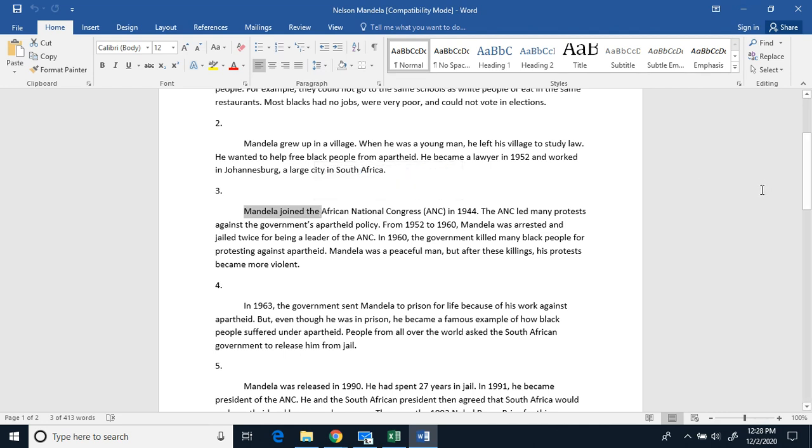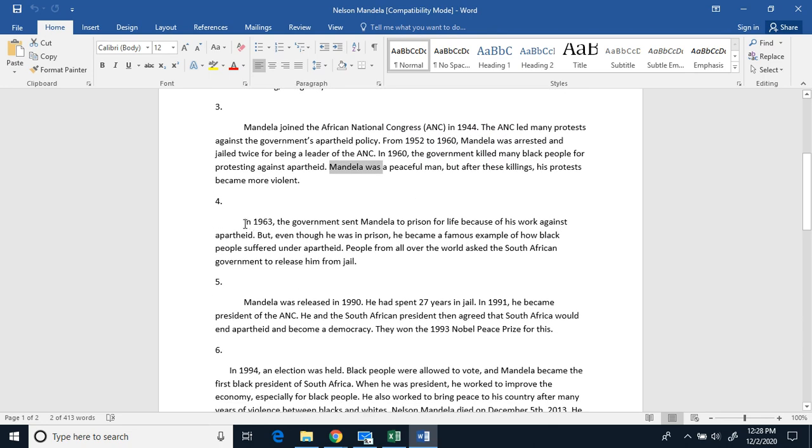Mandela joined the African National Congress, ANC, in 1944. The ANC led many protests against the government's apartheid policy. From 1952 to 1960, Mandela was arrested and jailed twice for being the leader of the ANC. In 1960, the government killed many black people for protesting against apartheid. Mandela was a peaceful man, but after these killings, his protests became more violent.